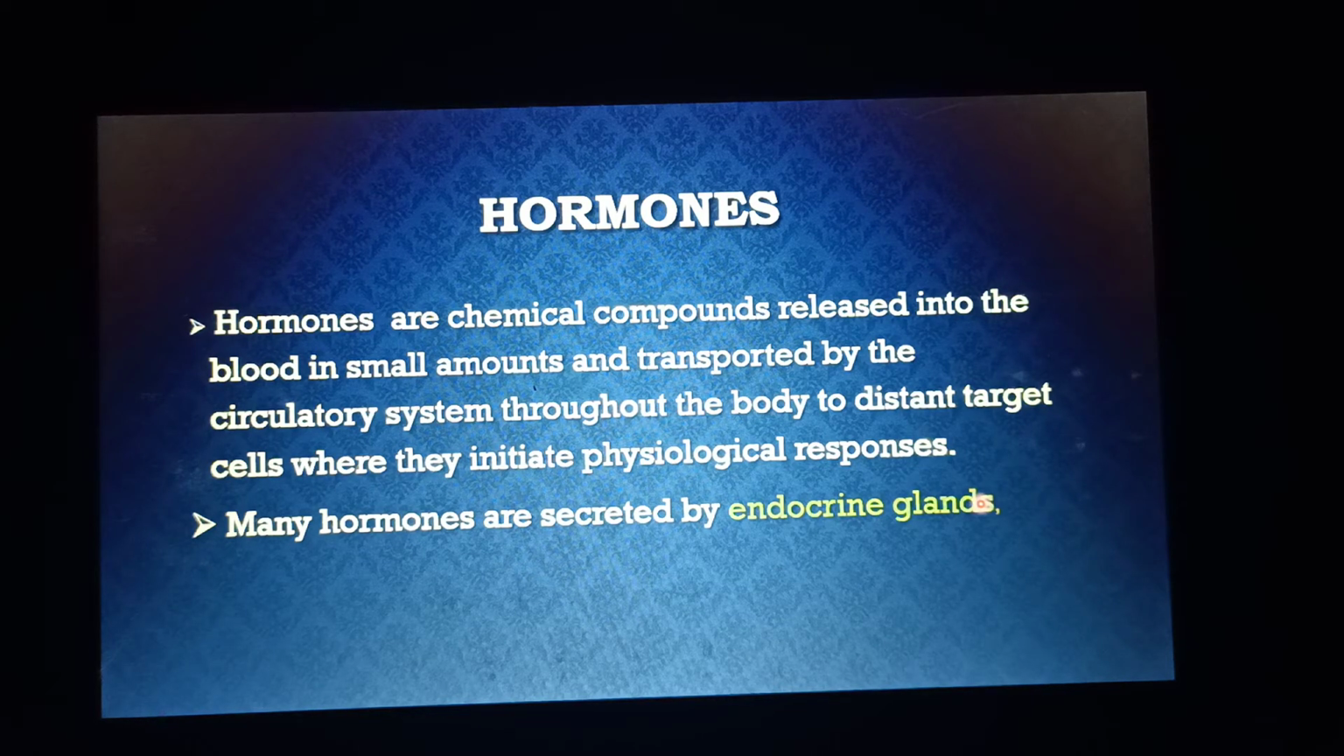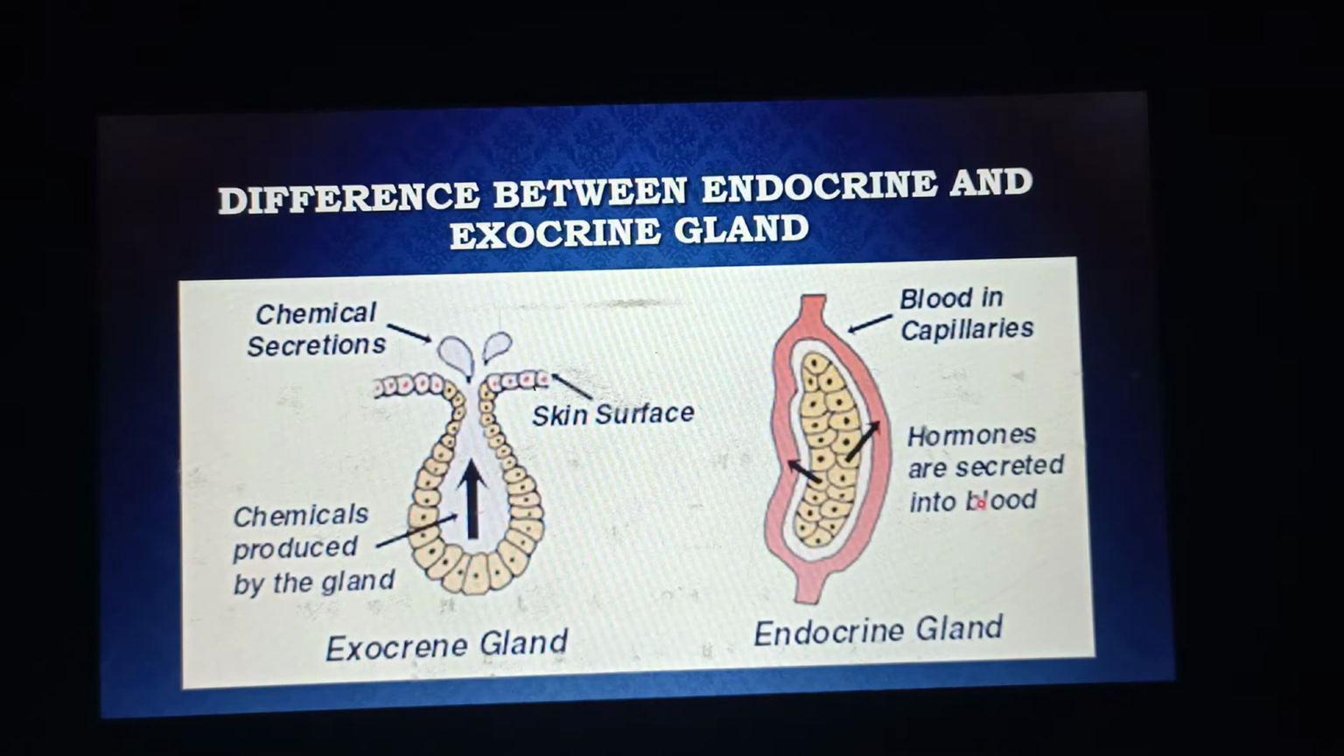So hormones are chemical compounds released into the blood in small amounts and transported by the circulatory system through the body to distant target cells, where they initiate physiological response. Physiological response is any response or any change which takes place inside the cell in response to a specific chemical stimulus. So I am moving towards the next article, that is what is the difference between endocrine and the exocrine gland.